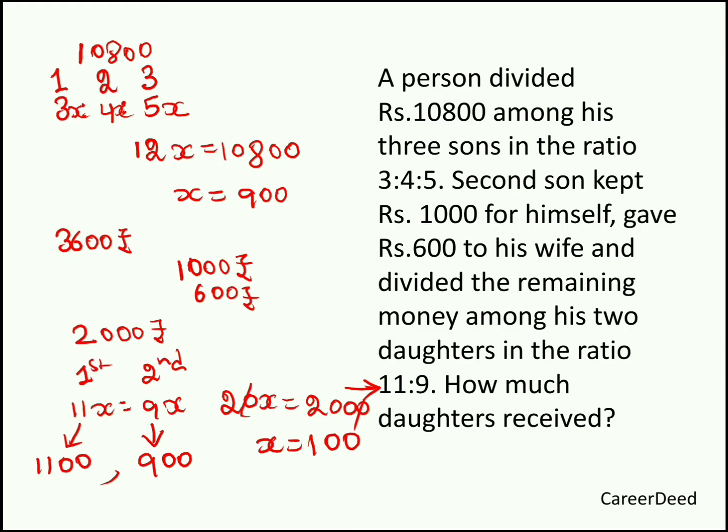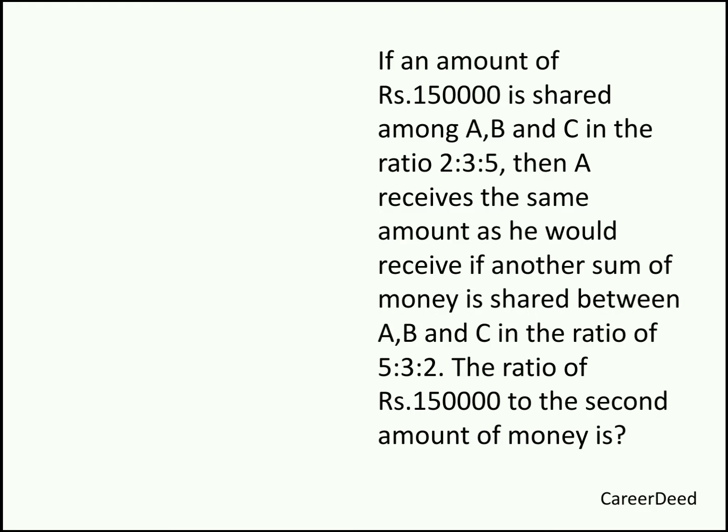Moving to our second question. If an amount of rupees 1,50,000 is shared among A, B and C in the ratio 2:3:5, then A receives the same amount as he would receive if another sum of money is shared between A, B and C in the ratio 5:3:2. The ratio of rupees 1,50,000 to the second amount of money is dash.